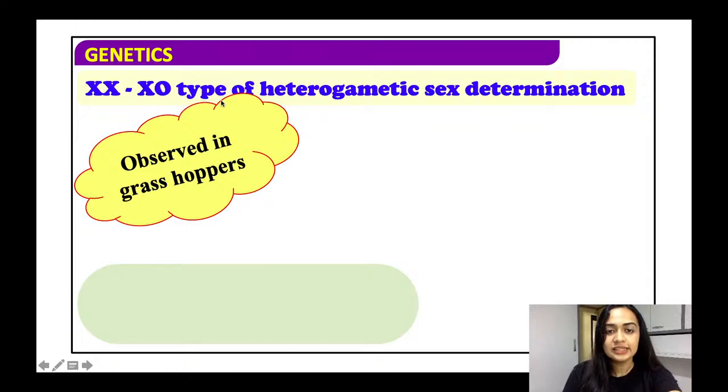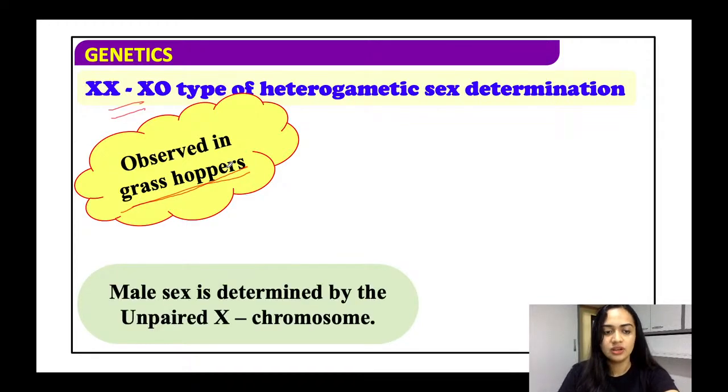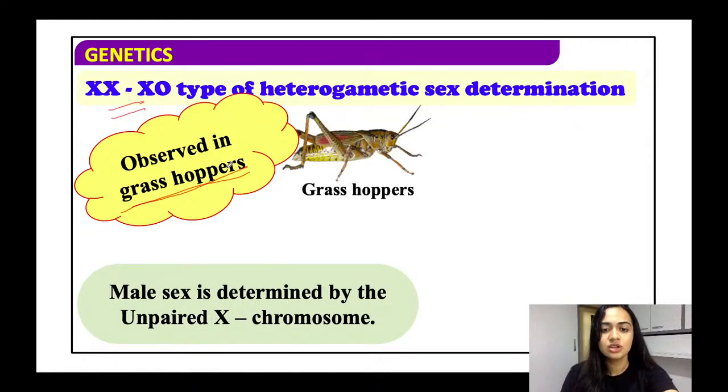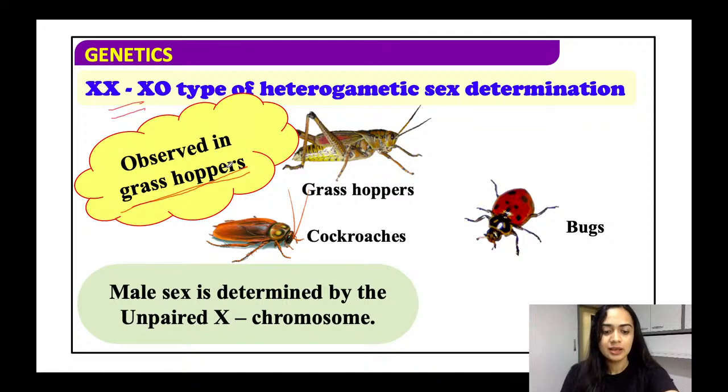Fine. So remember where the XO type is observed. An example is the grasshopper. The male sex is determined by the unpaired X chromosome. So the examples are grasshoppers, bugs, and cockroaches. In these, the male sex has an unpaired, that is a single, X chromosome, and this determines the sex of the insect.